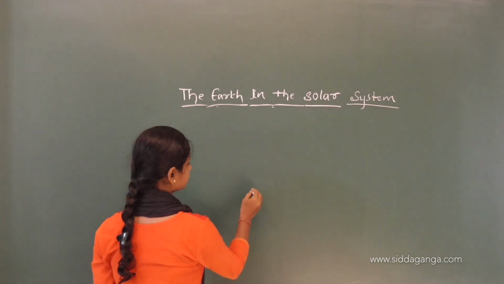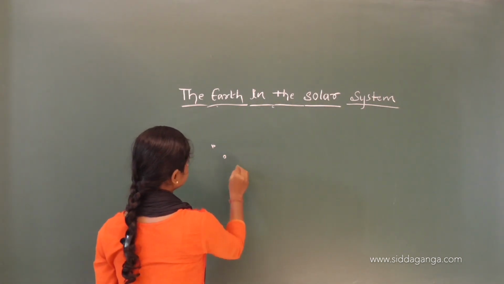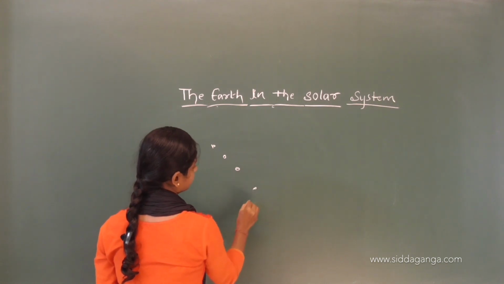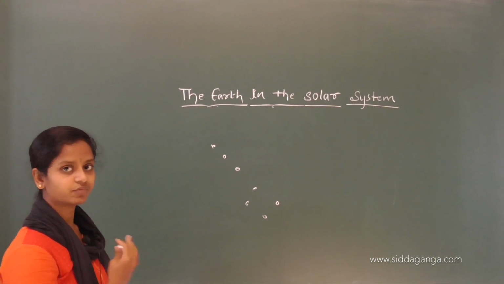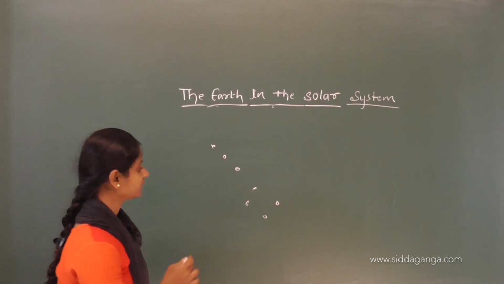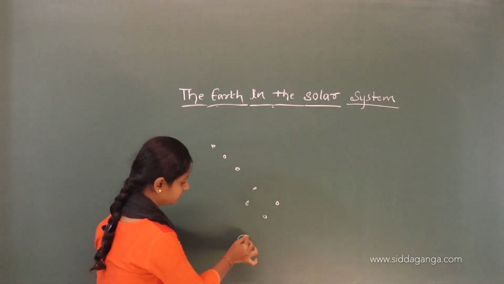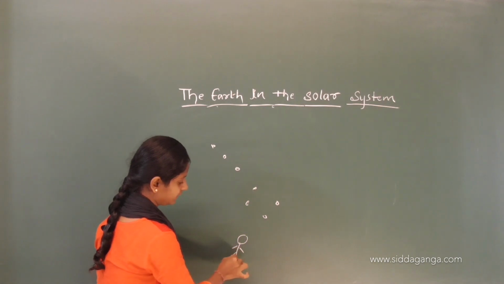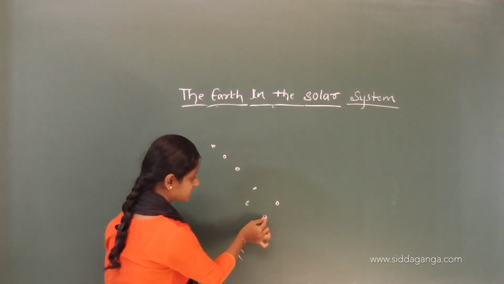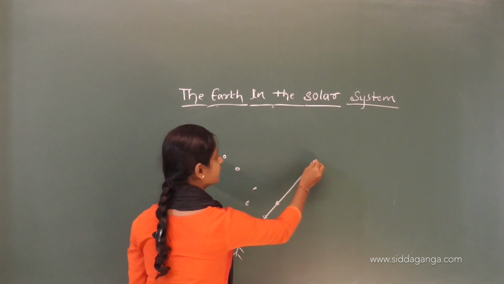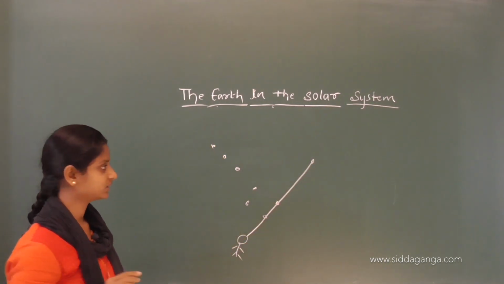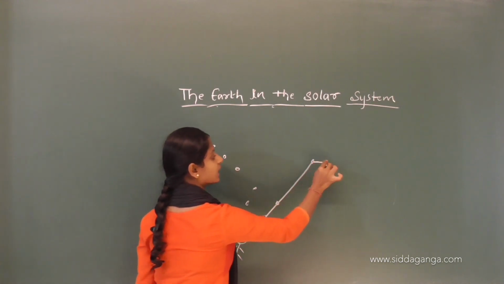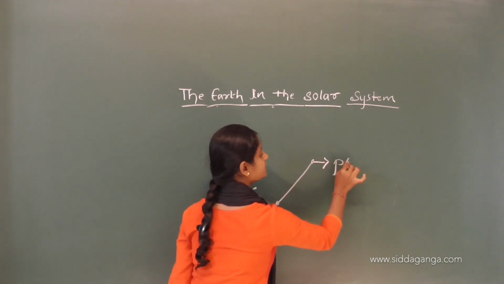It will be 1, 2, 3, 4, 5, 6, 7 stars. If you stand here and watch in a straight line, there we can see another star. So this is our pole star.